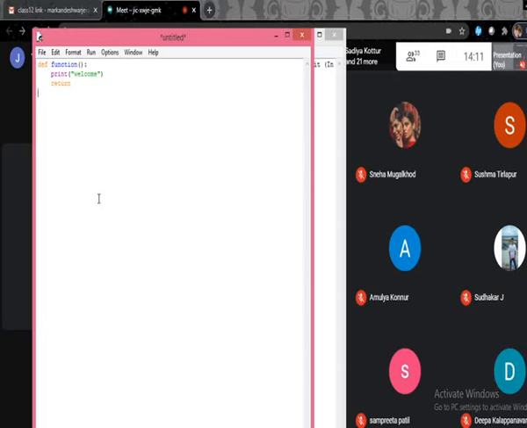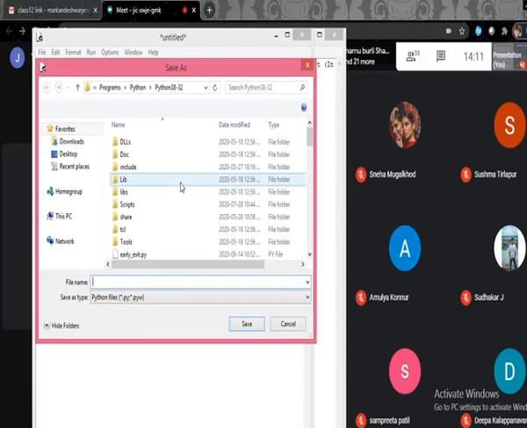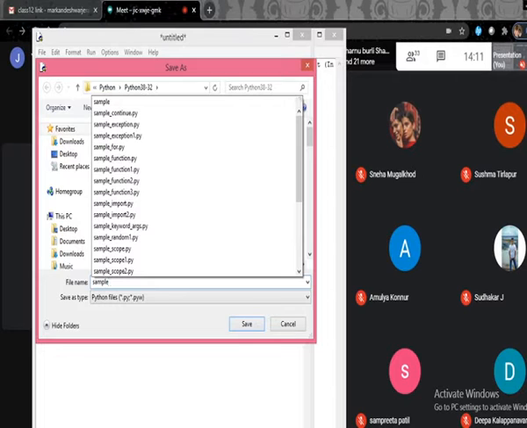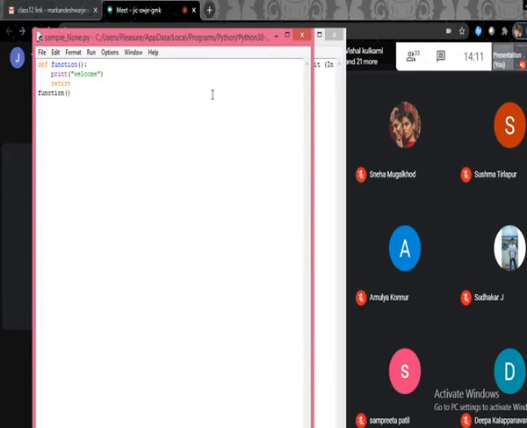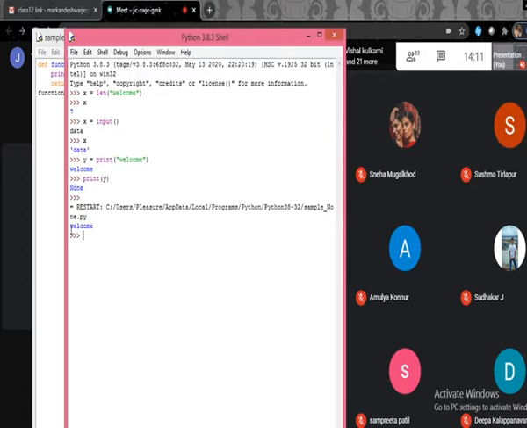It's to end the execution of the function and then continue with the further part of the program. So now I'll call the function. If I execute this part, look here, now we'll get the output as welcome. Now we got output welcome.